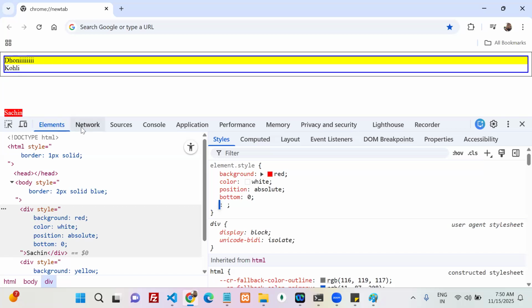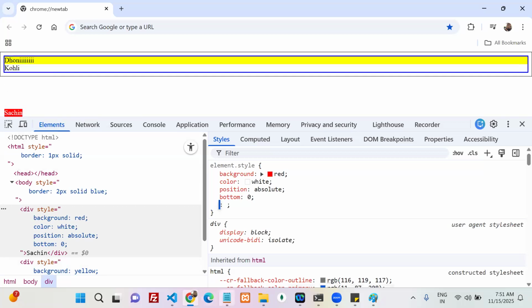My statement is: if my position is absolute, it takes the parent as a reference. Who is the parent? Body. But it does not take the body as a reference, and it does not take the HTML as a reference. It takes the viewport as a reference. Viewport is nothing but the browser visibility area. So your statement is wrong, or some slight changes are required. Agreed, everyone?